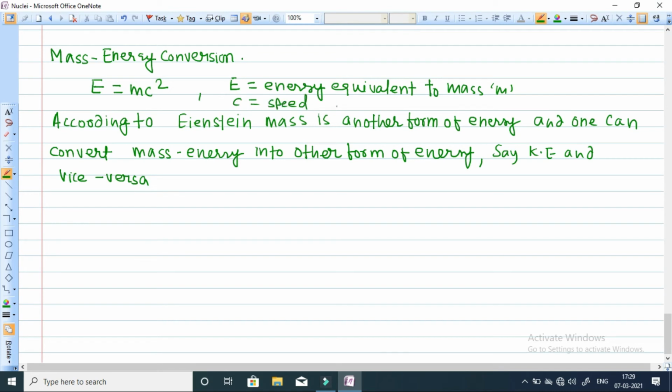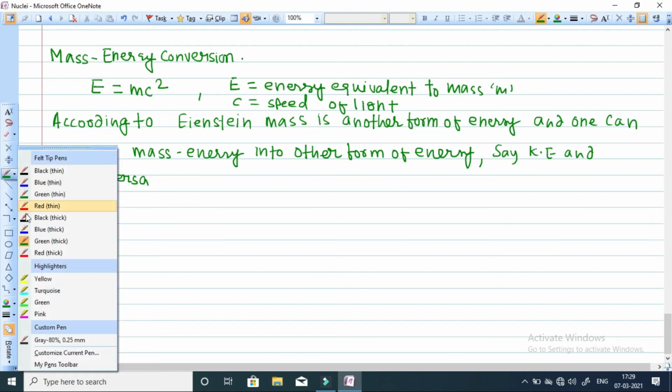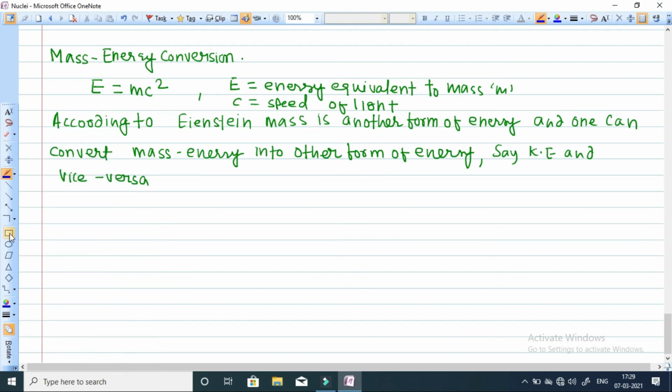Now we are going to calculate the energy equivalent to 1 U, meaning 1 atomic mass unit. So let m is equal to 1 U. 1 U means 1 atomic mass unit, and the value of 1 U is, an approximate value I am taking, 1.66 into 10 to the power minus 27 kg.